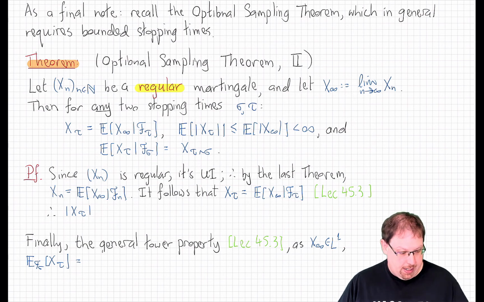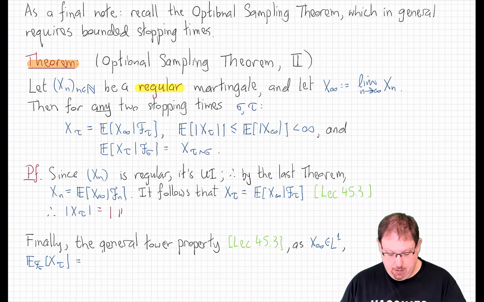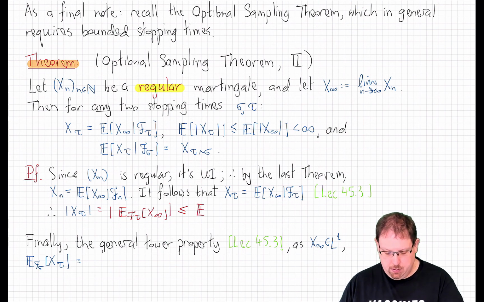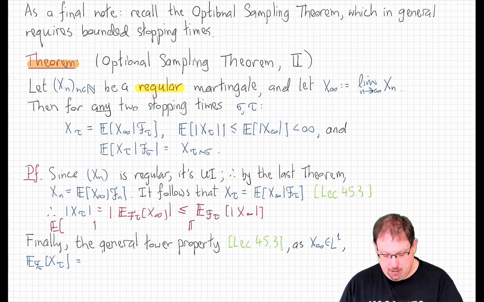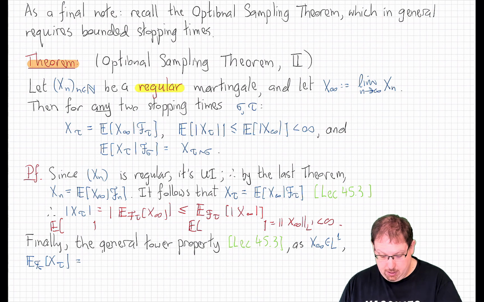Now from there, we get that the absolute value of x_tau is equal to the absolute value of conditioning x infinity on F_tau, but by the properties of conditional expectation, that's less than or equal to the conditional expectation of the absolute value of x infinity. And now if I take expected values of both sides and use double conditioning, that's equal to the expected value of the absolute value of x infinity, which is its L1 norm, which is finite,